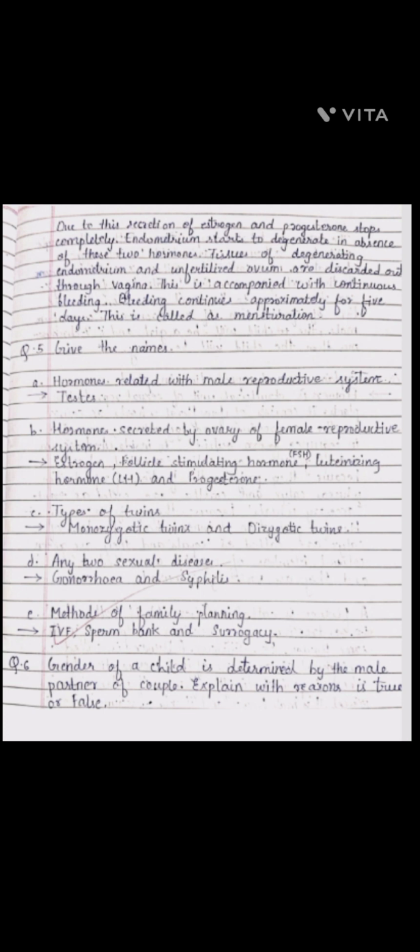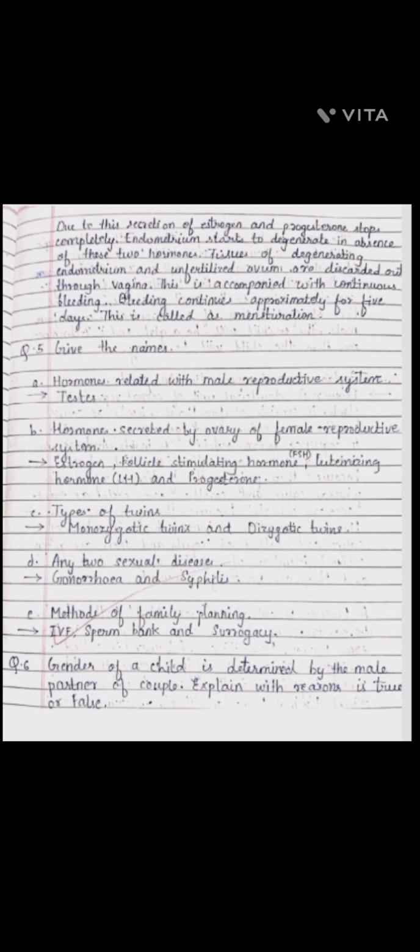First, hormones related with male reproductive system. Answer is testes. Second, hormones secreted by ovary of female reproductive system. Answer is estrogen, follicle stimulating hormone, luteinizing hormone, and progesterone. Third, types of twins. Answer is monozygotic twins and dizygotic twins. Now the D, methods of family planning: sperm bank.